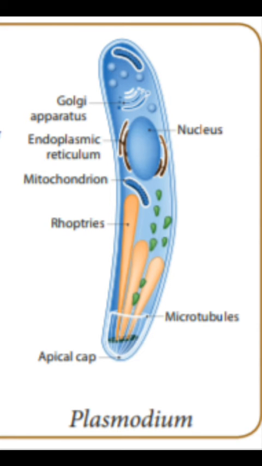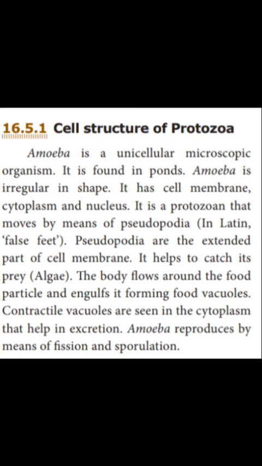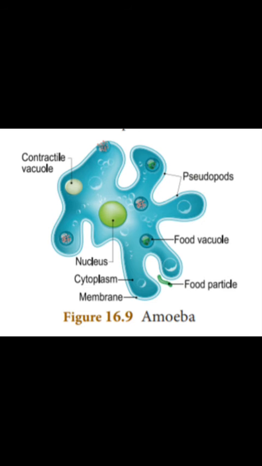Now we will see the cell structure of one protozoa, that is amoeba. Amoeba is a unicellular microscopic organism. Amoeba is irregular in shape. It has a cell membrane, cytoplasm and nucleus.